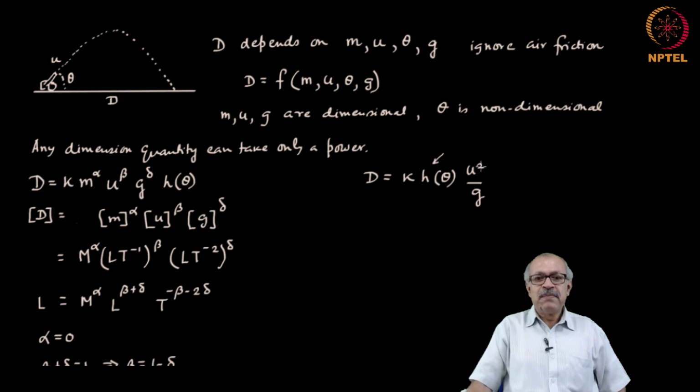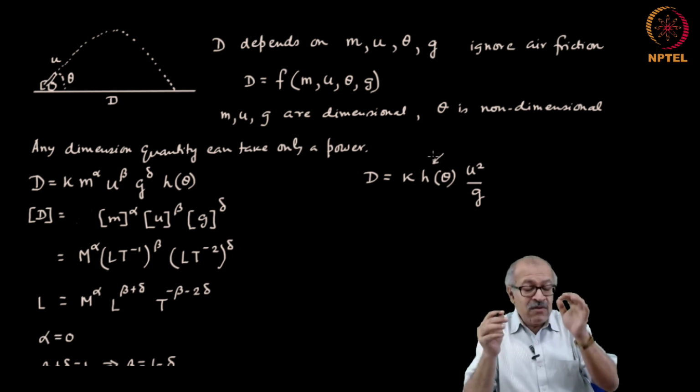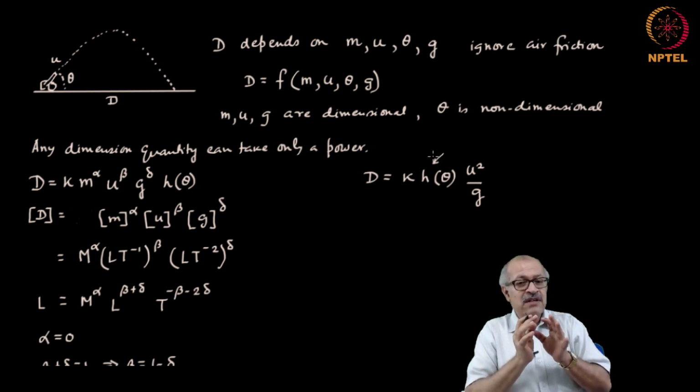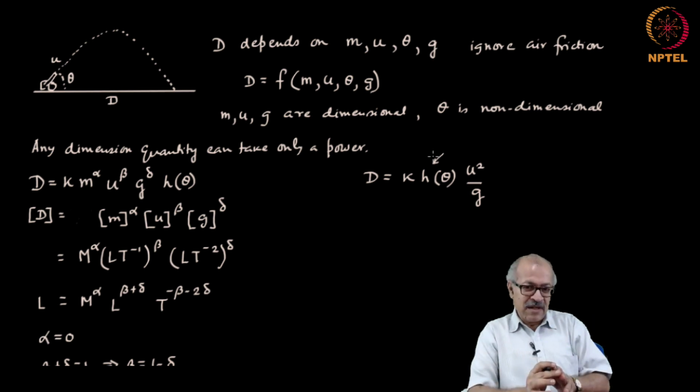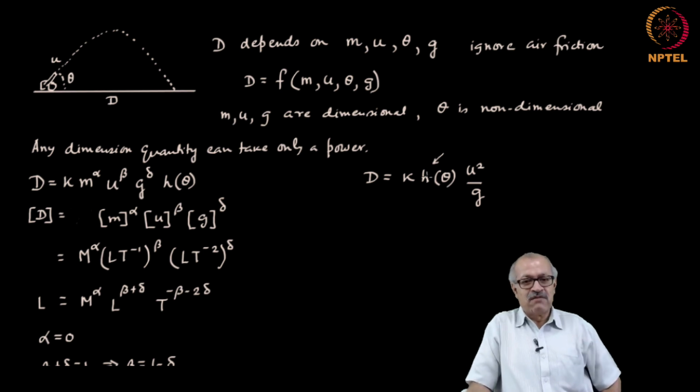And now, once we know this particular term, and you have g as something constant on the surface of the earth, then you know that d is proportional to u square, and we do not know this functional form. So, how do we do that? Now, we have to perform very directed experiments in order to derive this functional form.